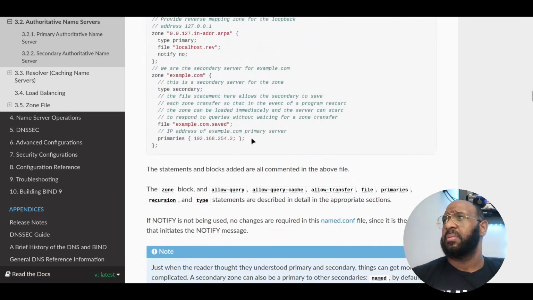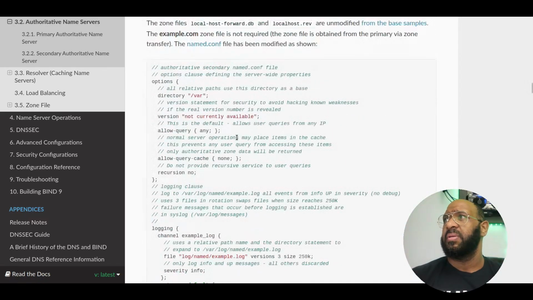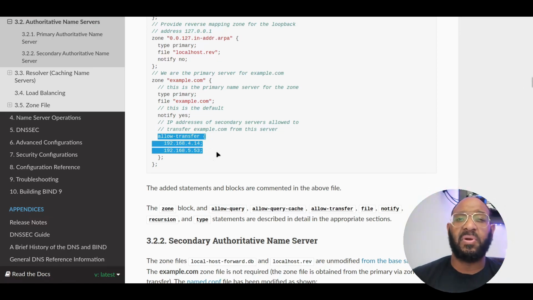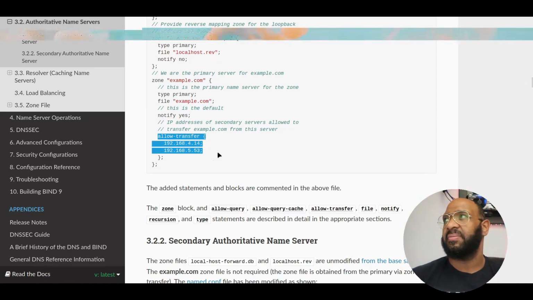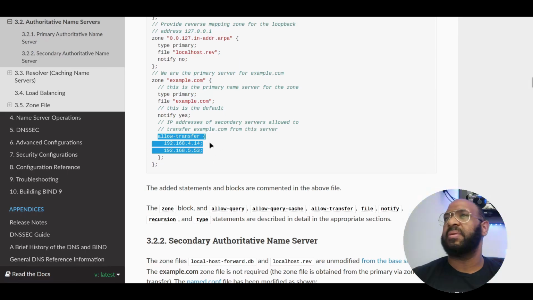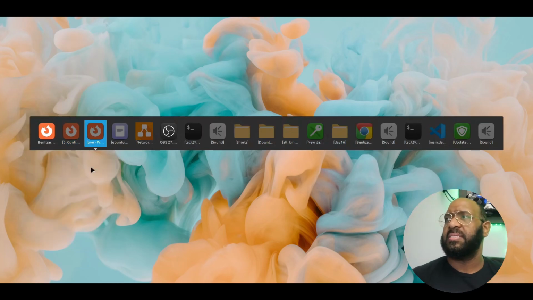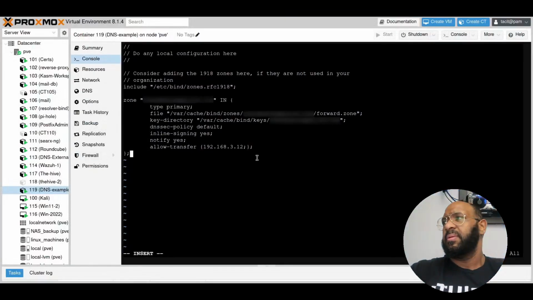So this says primaries, but it works the same for defaults. Here we go. So allow transfers. You can do multiple. You don't have to format it this way. You can put it all in one line. But formatting is very important for updating your stuff later. But anyway, so there you go. You put that in there, you're good to go. And that's it. We're going to go ahead and save it.